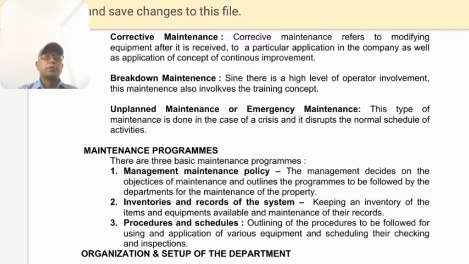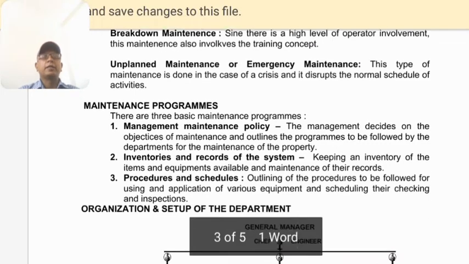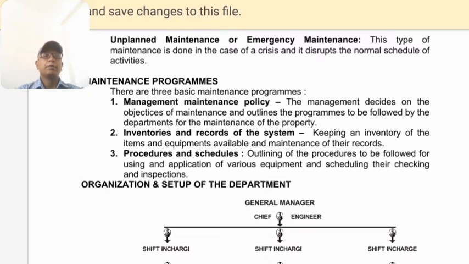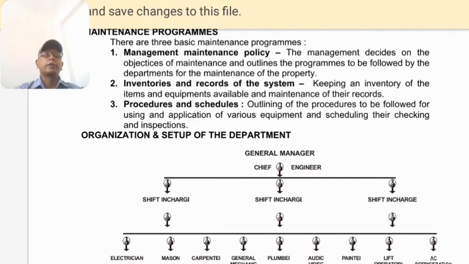Procedures and schedules: outlining the procedures to be followed for the use and application of various equipments and scheduling their checking and inspection. For procedures and schedules, we create the SOPs, standard operating procedures, to take care of the maintenance of each and every type of item. Now we move on to the organization and setup of the department.